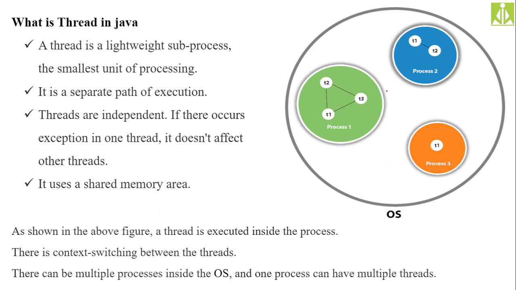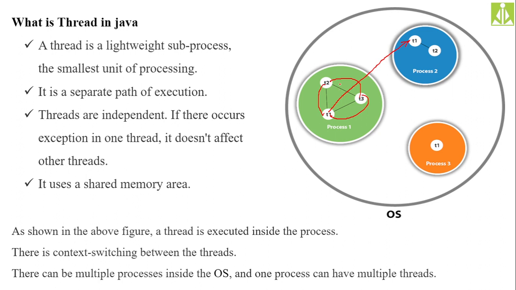So if you are doing context switching between T1 of process 1 and T1 of process 2, it is something like context switching between processes, because in order to shift from T1 of process 1 to T1 of process 2, the CPU has to switch between these two processes. It is costly. But if we are talking about context switching between T1 to T2, T1 to T3 or T3 to T1 belonging to process P1 only, then it is lightweight, or takes less time.